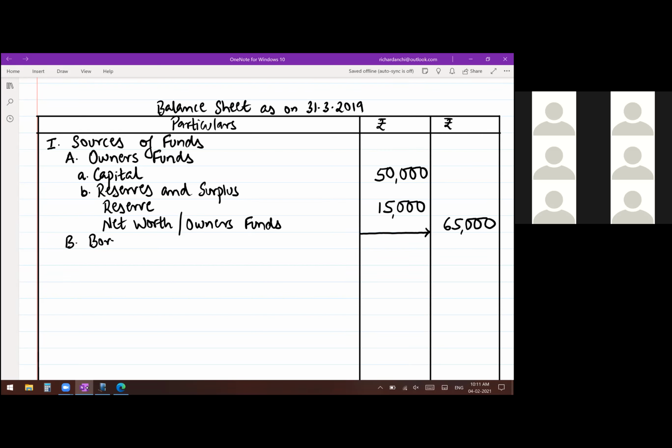From somewhere else you have taken money. And if you see, there is only one item, and that is loan. So below that, write 12% loan. There is only one item, so directly in the outer column you can write 12% loan is 30,000.